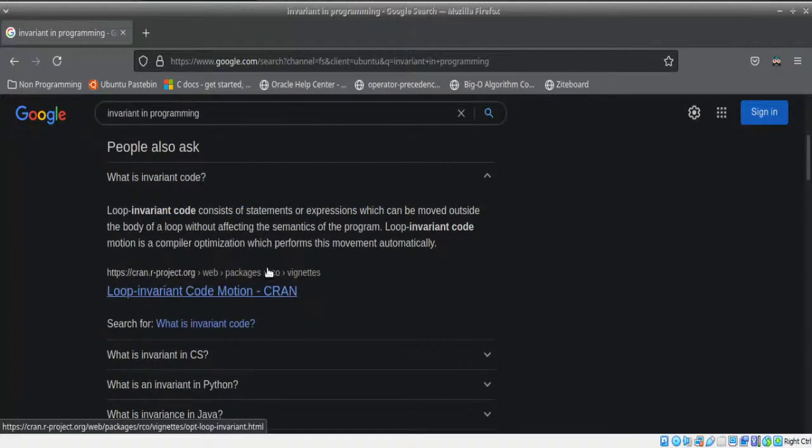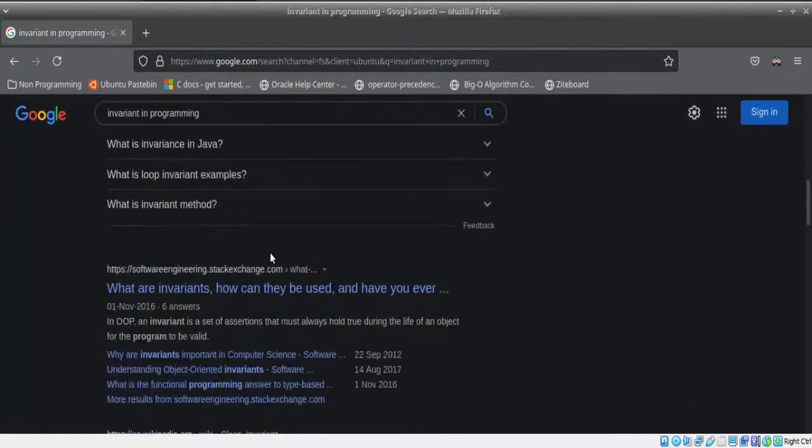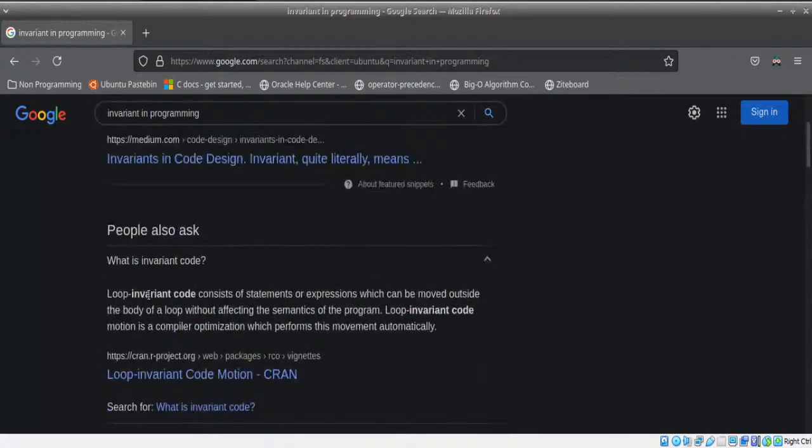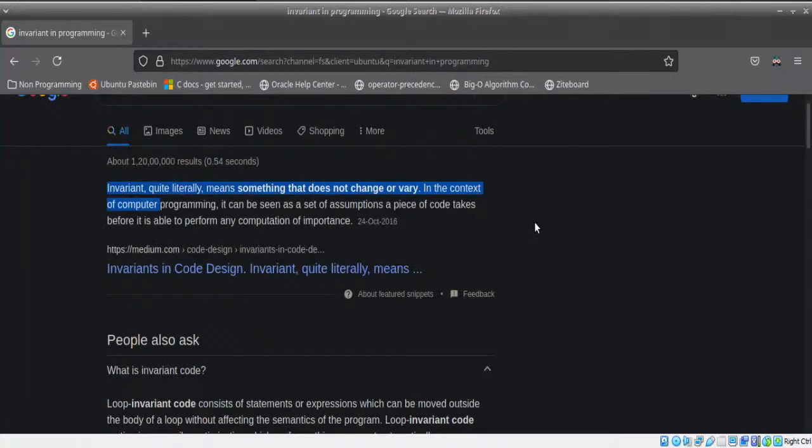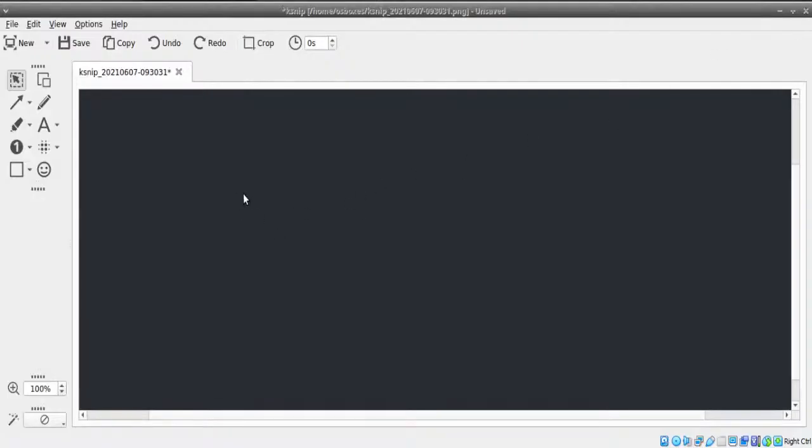I'll just give you an introduction so that you can understand what it is. Something will always remain the same throughout, and it helps us optimize the compilers and everything. Once I do the program, you'll understand this even better. It does not change, and it helps our code perform computations quicker.